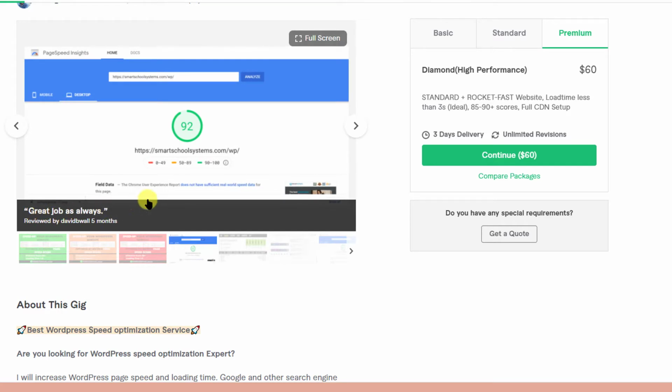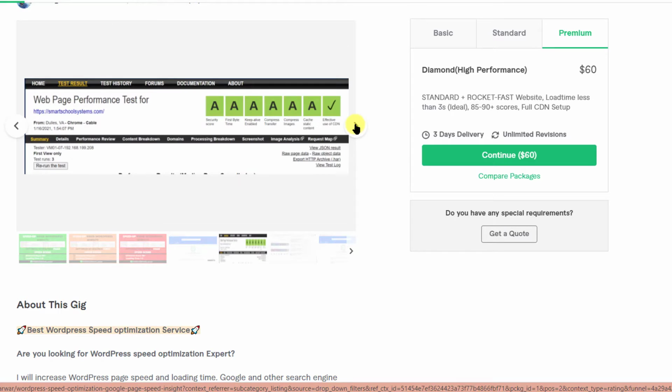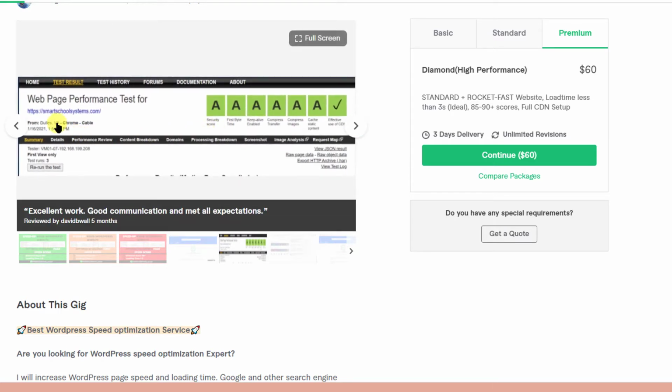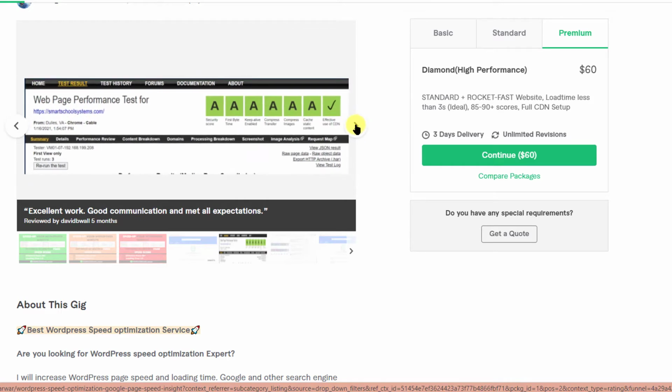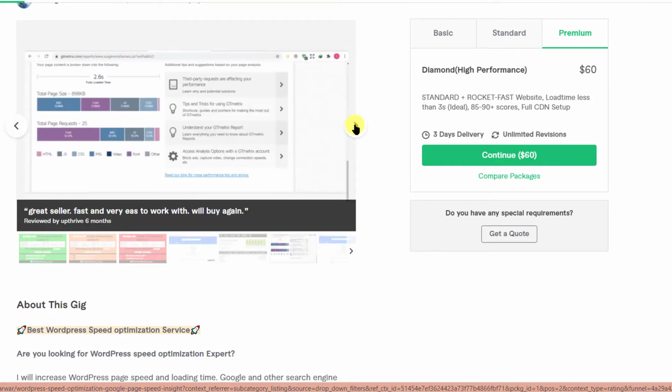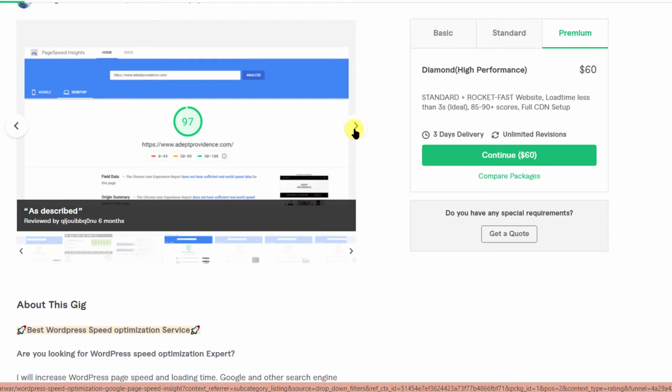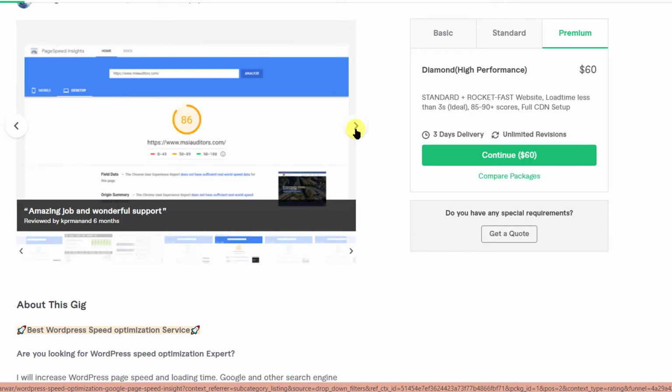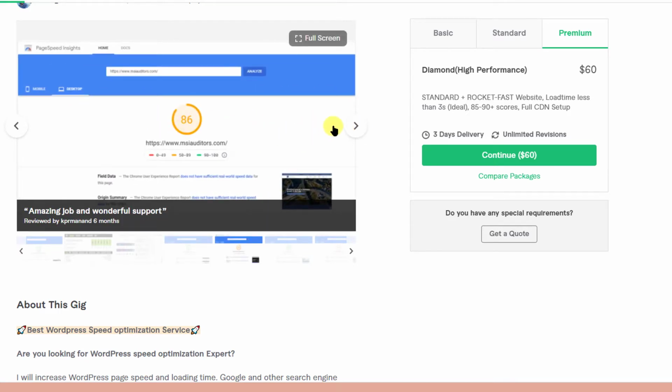All right, the next one is this image from a delivery. Great job as well, always. 92% on Google PageSpeed. This GTmetrix, I think, is a little older one. smartschoolsystems.com, you should not be showing this website. You should not be showing the domain name, you should have hidden it. Then these are different screenshots from the different deliveries that he has done. 86%.